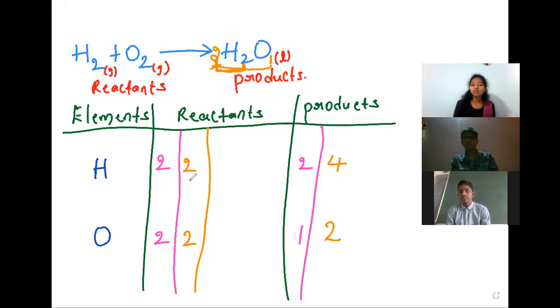Now see, oxygens are balanced: on the reactant side 2 and on the product side also 2. Come to hydrogens: on the reactant side 2, but on the product side 4 are there. Here hydrogens are unbalanced. Before, in the chemical equation they were balanced, but now they are unbalanced. Now we have to balance the hydrogens or not? Can anyone guess?